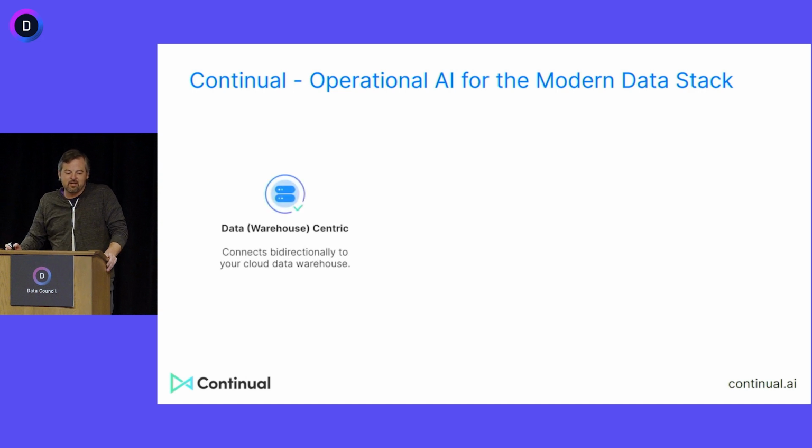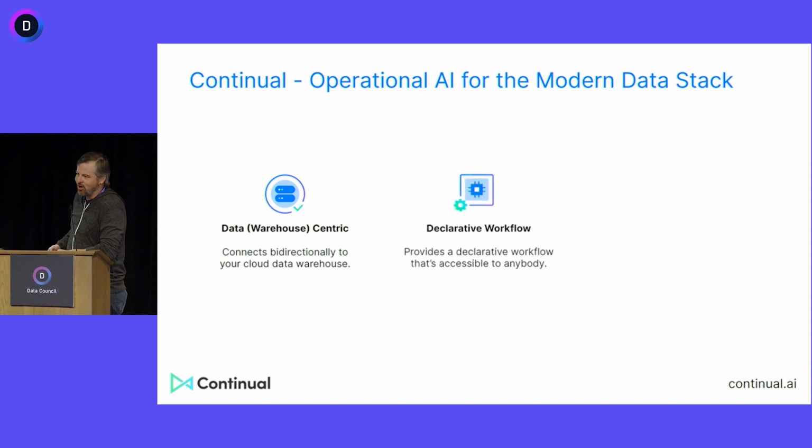There are 3 fundamental things that we're doing. The first thing is that we're data centric, but more importantly, we're data warehouse centric. We believe that the future of data lives in the data warehouse. We both read the data from the data warehouse and write the predictions back to the data warehouse. So you can think of us as continually maintaining predictions and enriching your data warehouse with predictions.